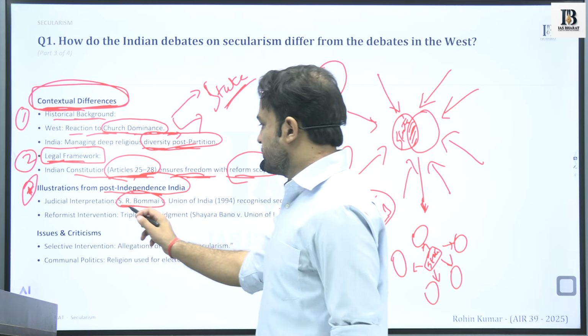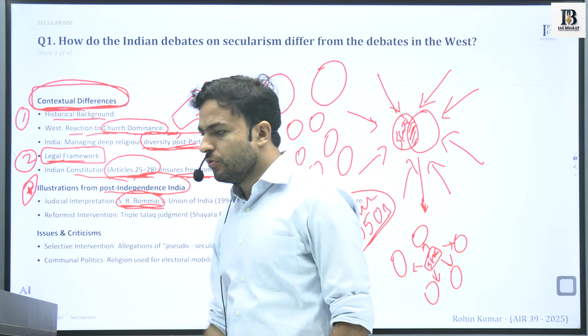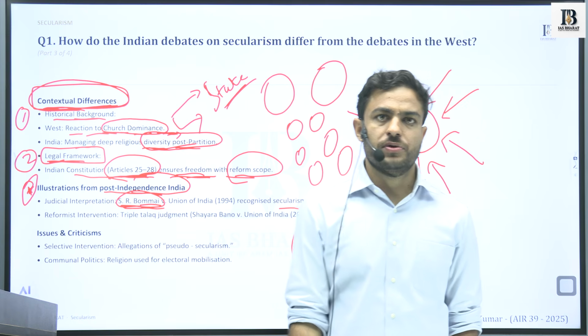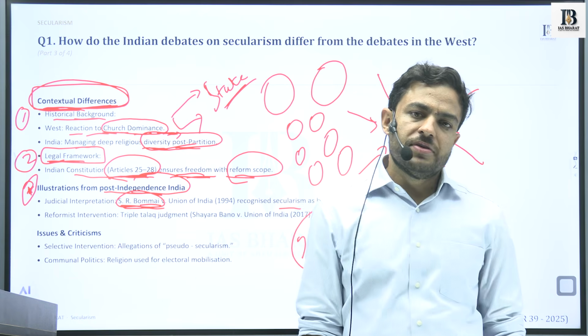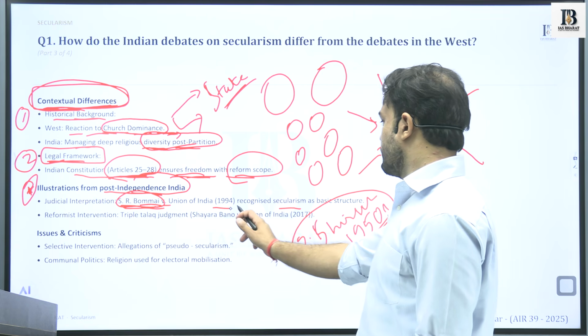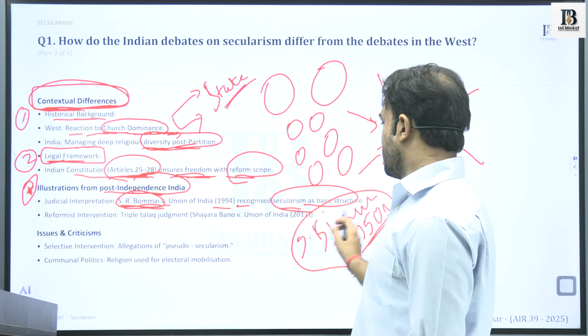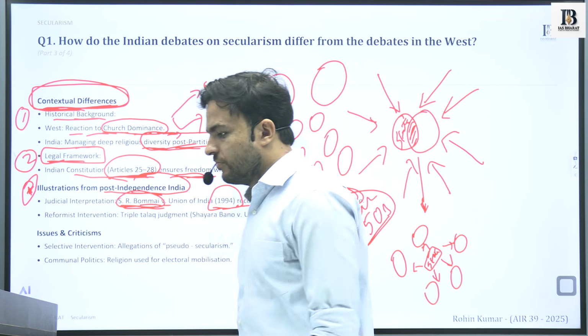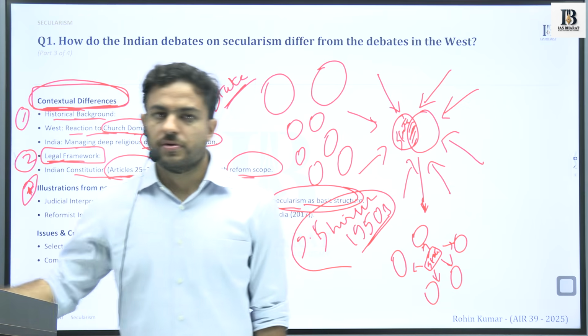In the S.R. Bommai case, which was a very monumental case in the judicial history of India, which dealt with the federal features and other aspects, it also included secularism as the basic structure of the constitution.